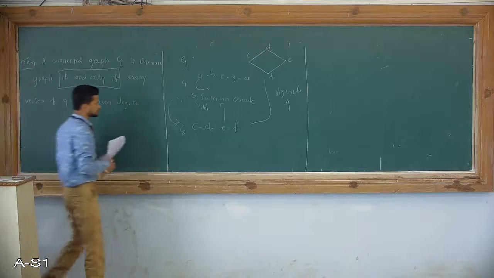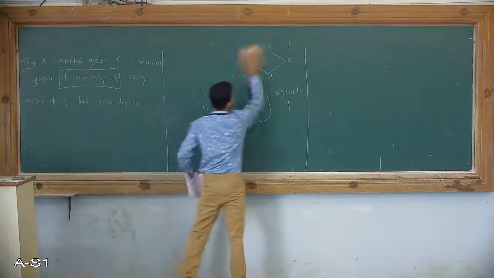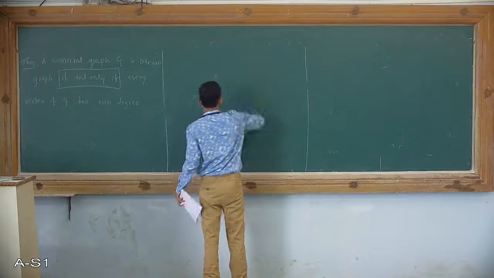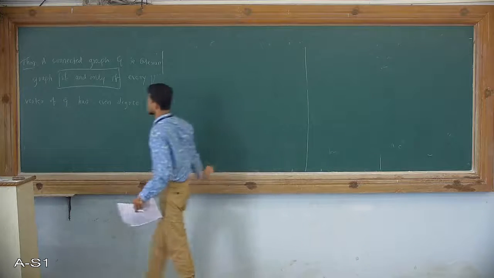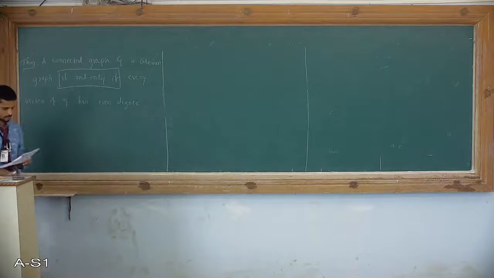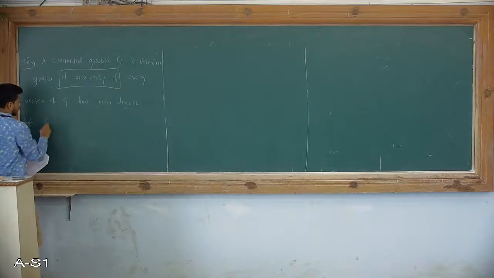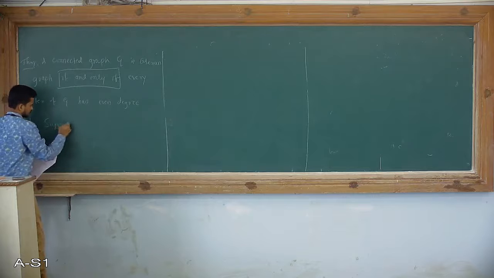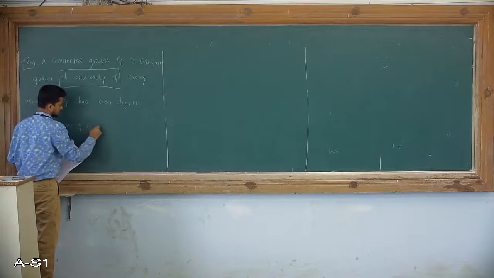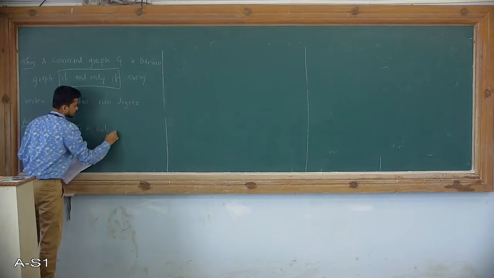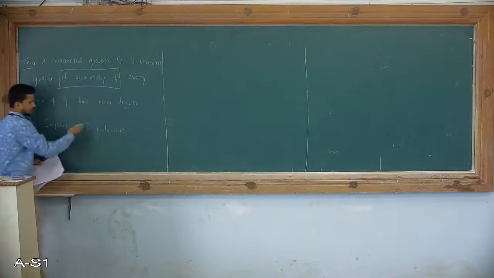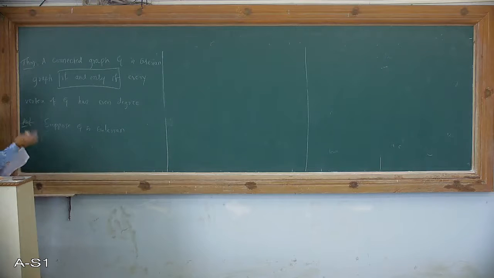Suppose G is Eulerian. If G is Eulerian, it means G contains an Eulerian circuit.